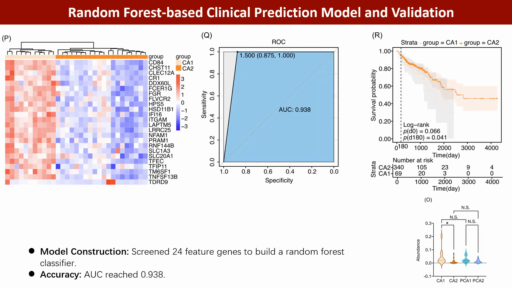To translate this finding into clinical application, we used machine learning algorithms to screen 24 featured genes and constructed a random forest classification model, which achieved an AUC as high as 0.938 in distinguishing the two subtypes. More importantly, we applied this model to an independent TCGA colorectal cancer cohort to classify patients. The validation results showed that patients predicted to be CA1-like indeed had a significantly lower long-term survival rate than CA2-like patients. This demonstrates the robust clinical predictive value of our classification system.